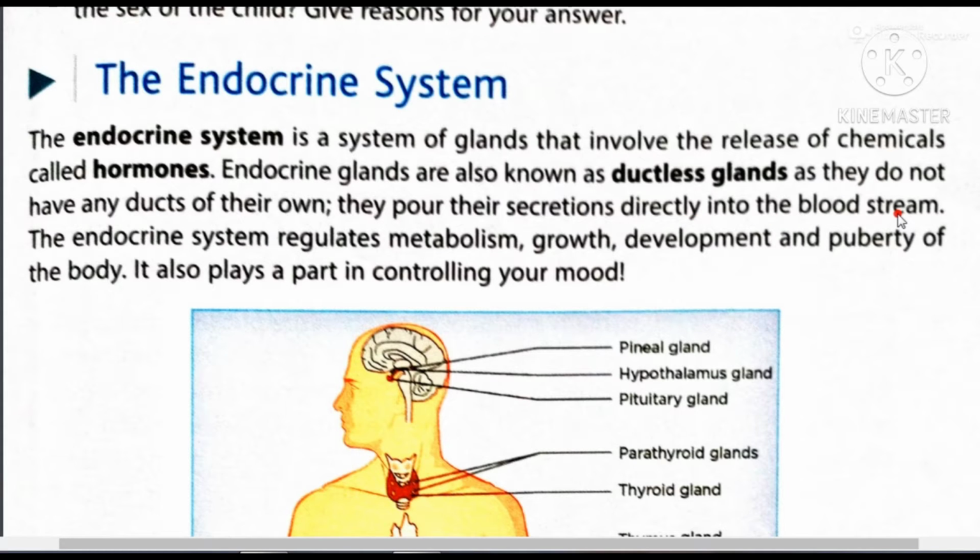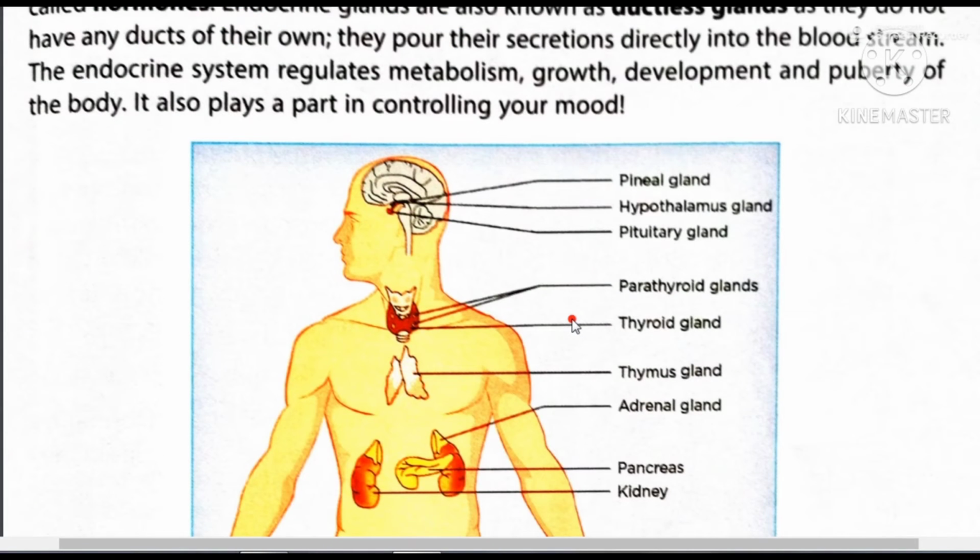They pour their secretions directly into the bloodstream. The endocrine system regulates metabolism, growth, development and puberty of the body. That means all these functions are controlled by these glands, or you can say by the hormones released by these glands. It also plays a part in controlling your mood. Whenever you are in a good mood, they control that. Whenever you are in a bad mood, feeling very low, that is also controlled by these glands. This is the endocrine system.